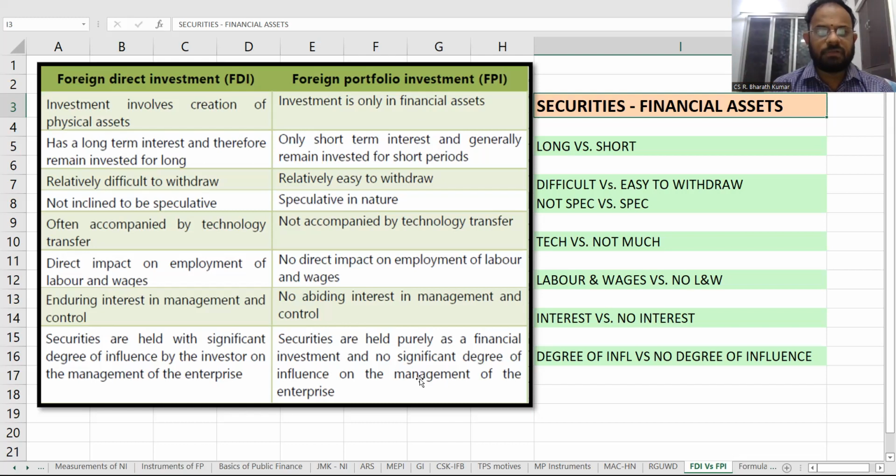Foreign direct investment versus foreign portfolio investment. We said whenever there is a physical asset involved, it will be foreign direct investment. Whenever there is a financial asset, it is going to be foreign portfolio investment. So this is one way of covering what is FDI, FPI. Then long-term interest.